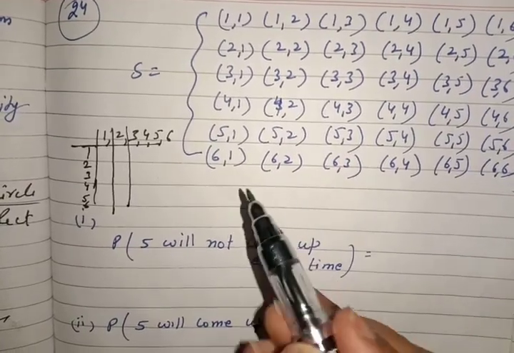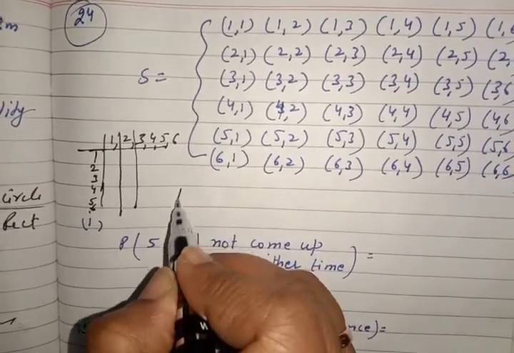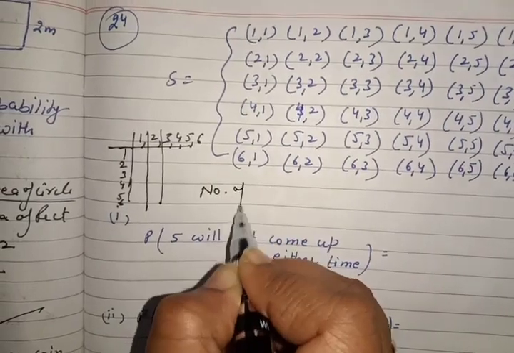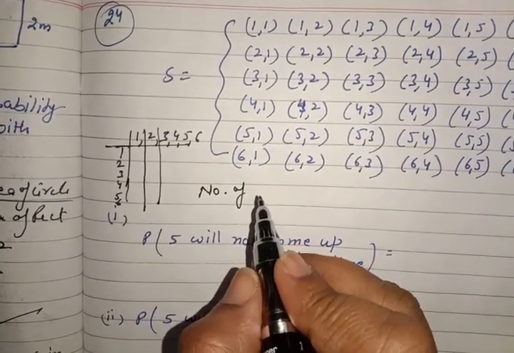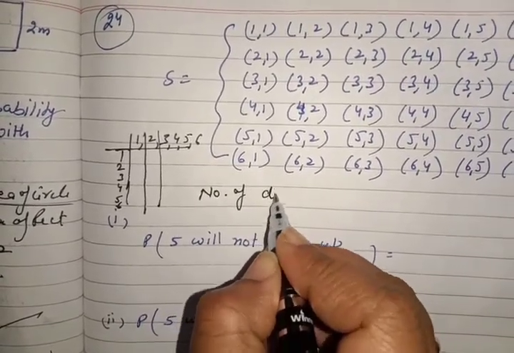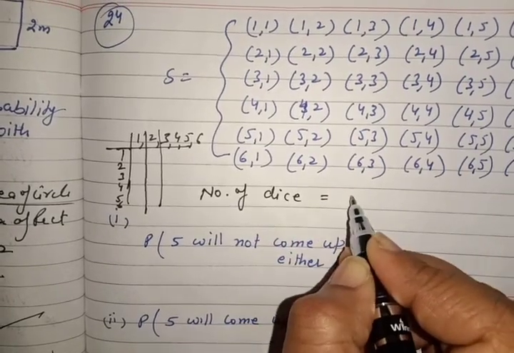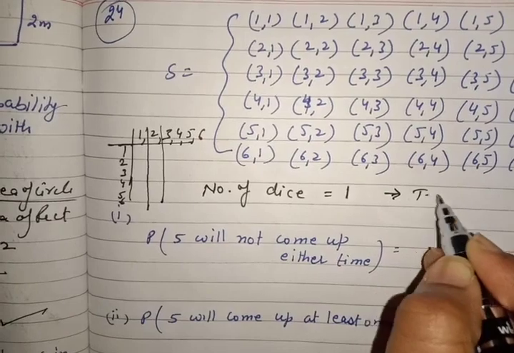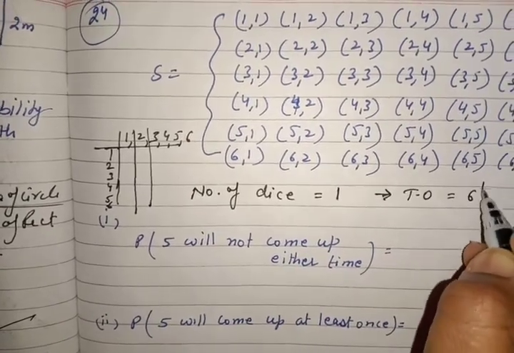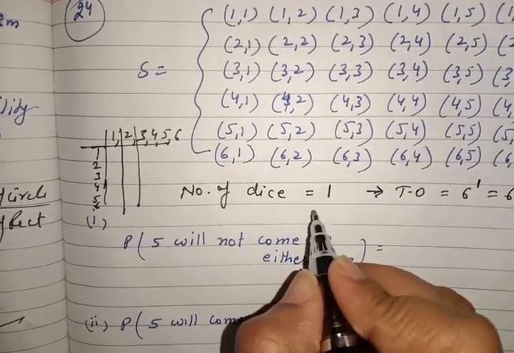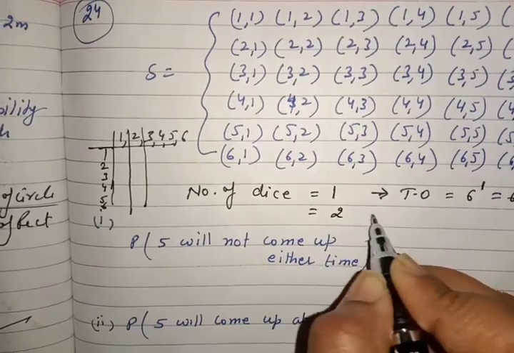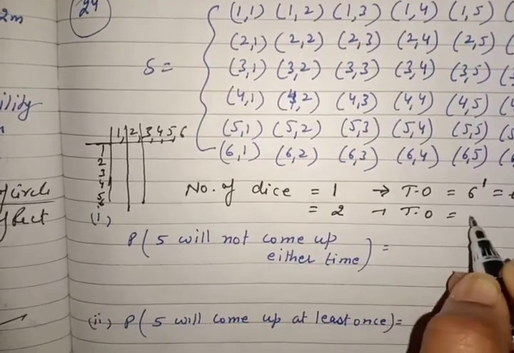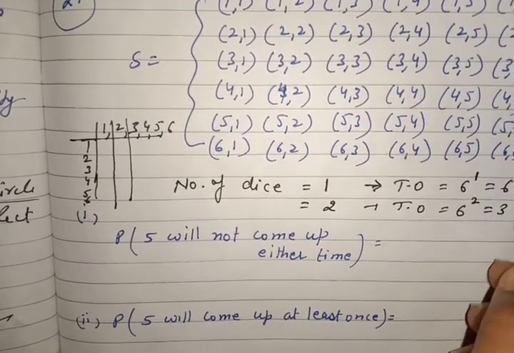And if I tell you the formula: if number of dice is 1, total outcomes is 6 raised to power 1, which means 6. If number of dice is 2, then total outcomes is 6 raised to power 2, which means 36.